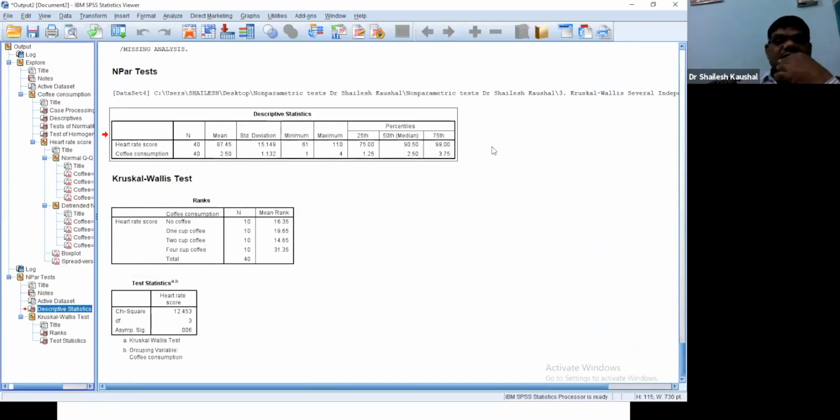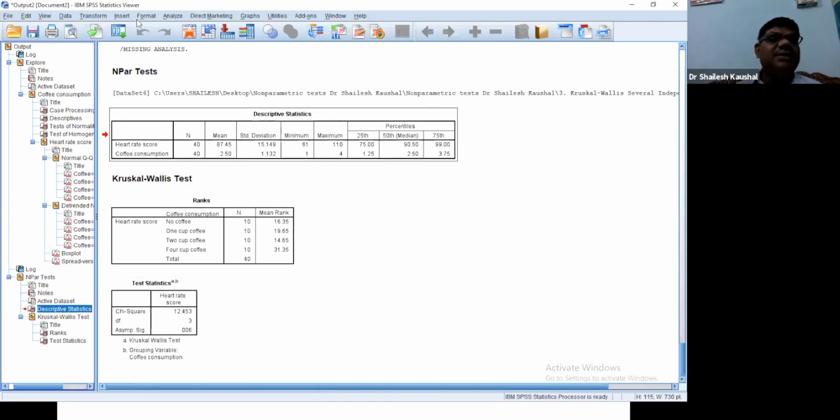Descriptive statistics. These are the median values from the descriptive statistics. So if we want the median value in Mann-Whitney test, Wilcoxon signed rank test, Kruskal-Wallis, or Friedman ANOVA, we just take descriptive statistics. Then we will get the median value, and we can report these median values. Is it clear? For example, if we are using Wilcoxon signed rank test, then we can tick descriptive statistics.